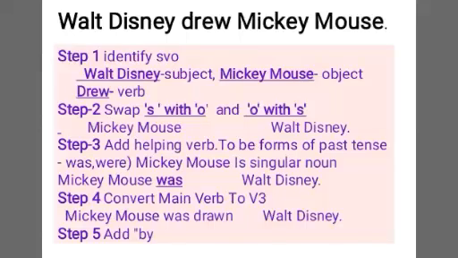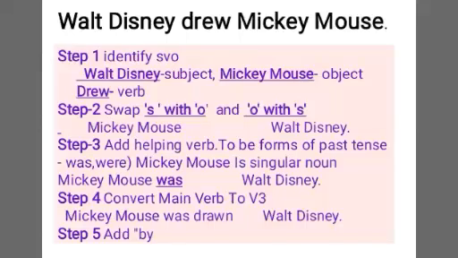Here I have taken few sentences. Look at the first example. Walt Disney drew Mickey Mouse. Walt Disney was an American animator, writer, and voice actor. He developed the character Mickey Mouse in 1928. This is just for your information. Let's come back to our sentence.